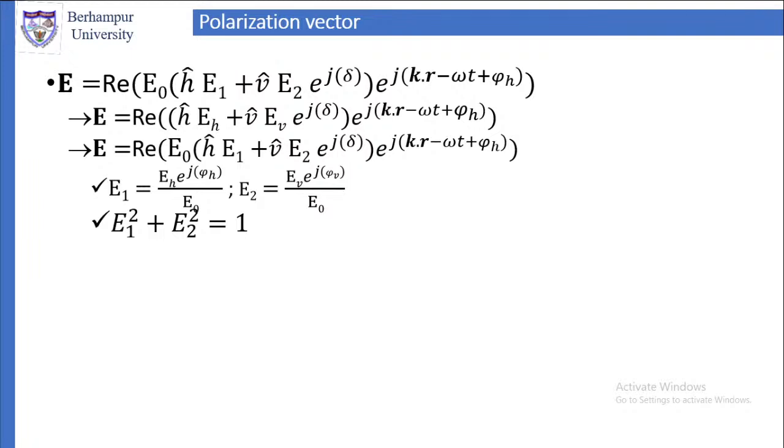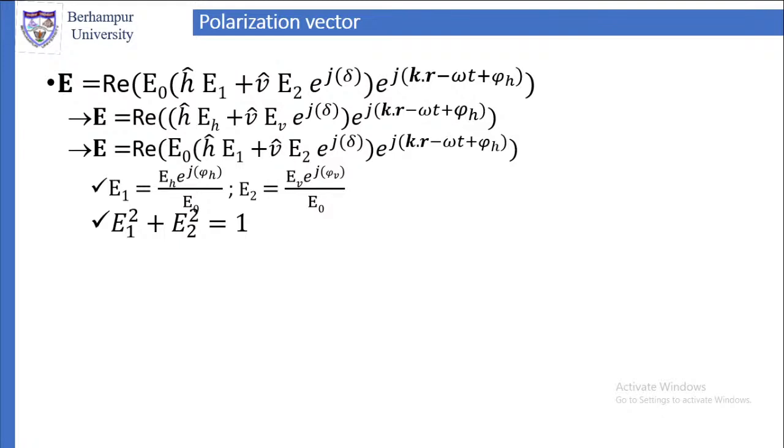So if I write E in this form, as a real part of E0 into (h cap E1 plus v cap E2 exponential j delta) whole into exponential j k dot r minus omega t plus ph, then the relationship between E1 and E2 and E0 gives us E1 square plus E2 square is equal to 1. E1 is equal to EH by E0 into exponential j ph. E2 is equal to EV by E0 into exponential j pv.